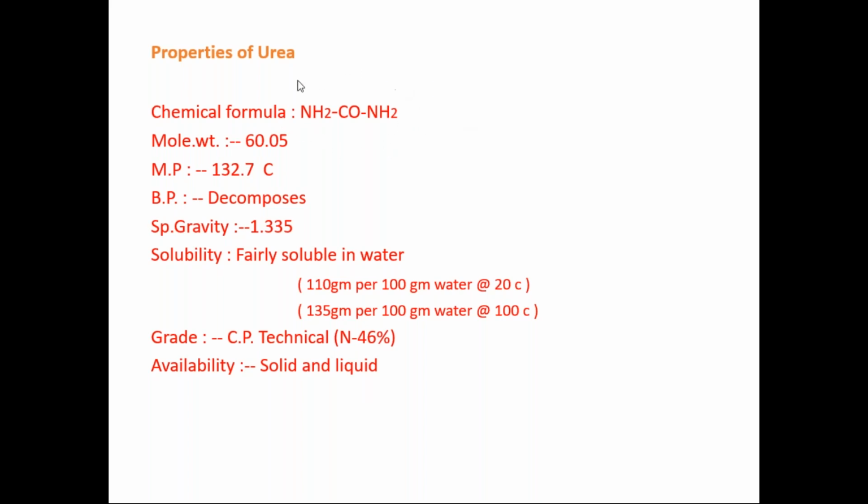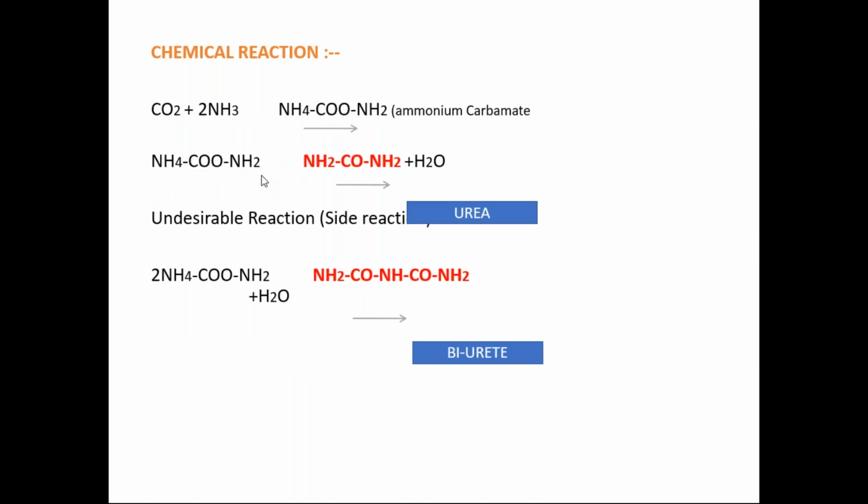What are the hazards involved in this process? What are the equipments or processes involved in producing urea, NH2CONH2? So these are chemical reactions, and chemical reactions means unit process. So we have to use CO2, carbon dioxide, and ammonia as raw materials.